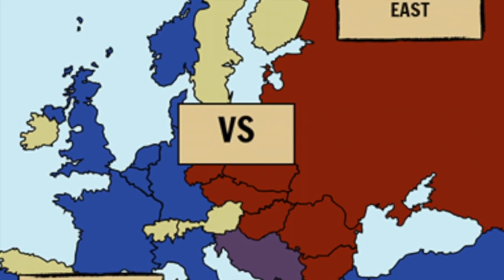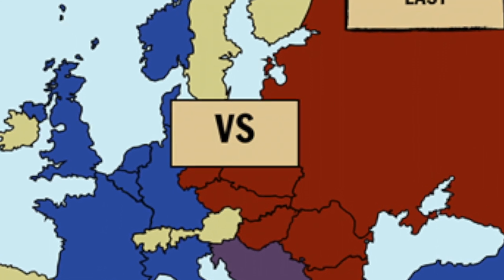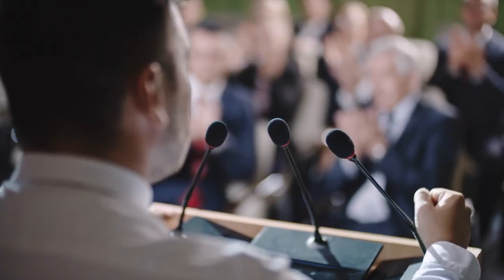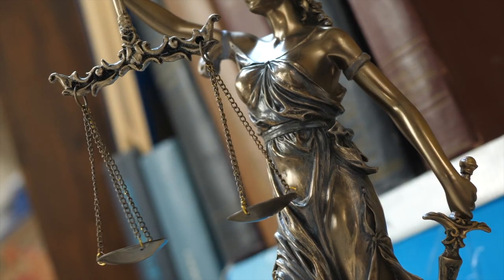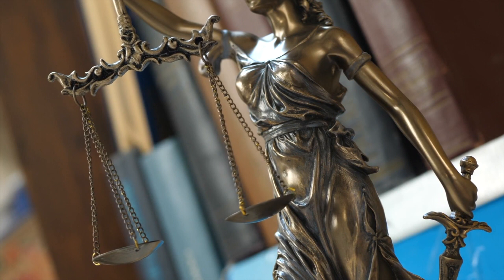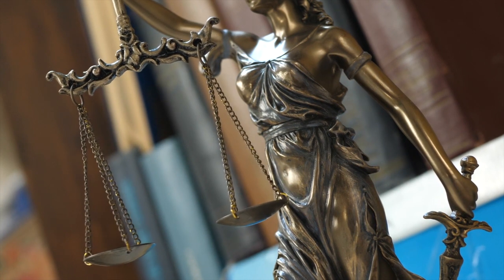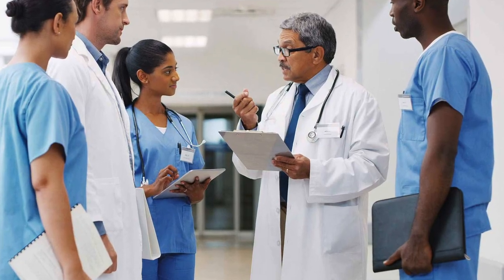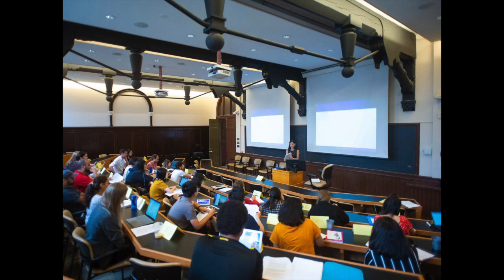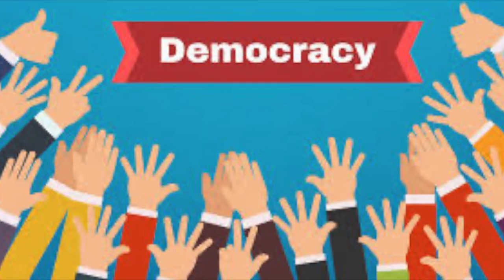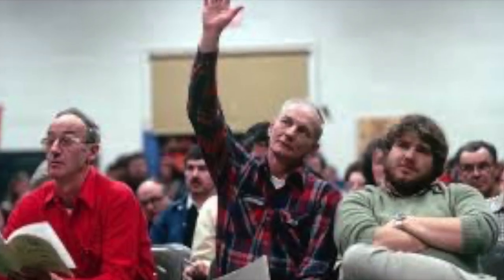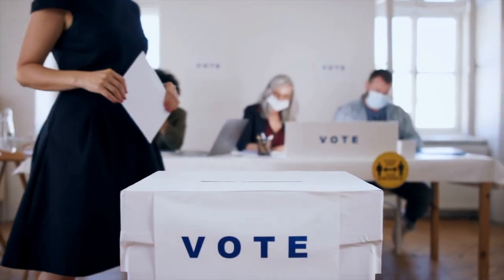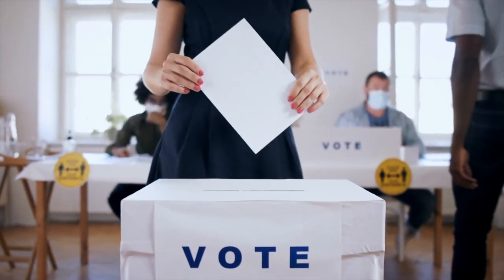Understanding the difference between communism and democracy. Communism and democracy are two of the most well-known political ideologies, but they are vastly different. Communism is a socialist ideology. The goal of communism is to create a society in which everyone has equal access to resources and opportunities. Democracy, on the other hand, is a political ideology that advocates for the rule of the people, by the people, and for the people. In a democratic society, citizens have the right to vote and participate in the political process.